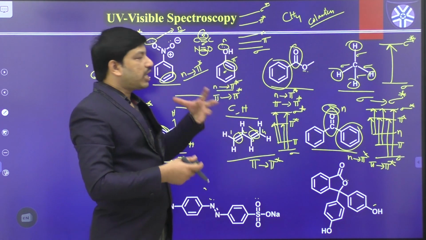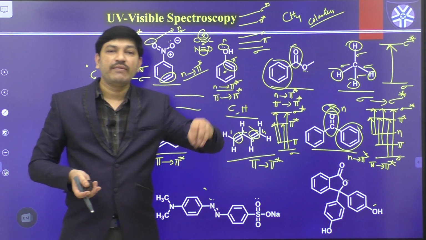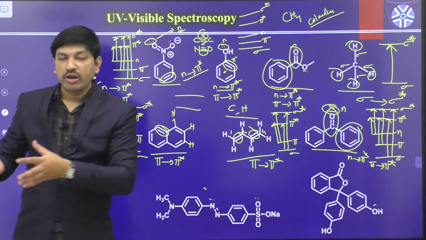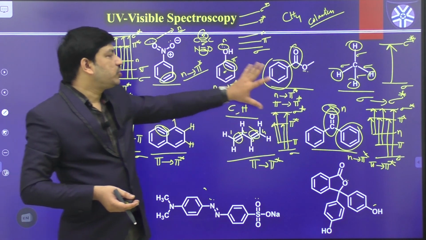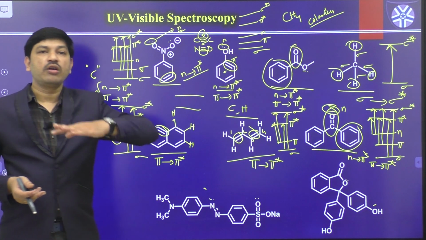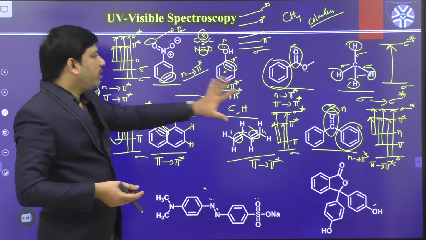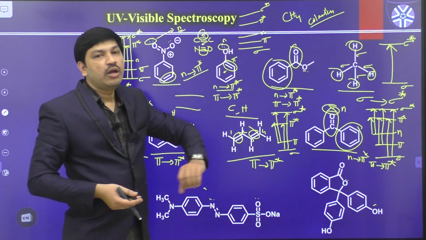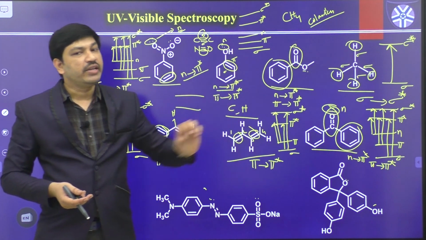That's the reason this absorption spectrum is useful to understand what type of bonding is available in the given molecule: whether a conjugated double bond system is available, or aromatic groups are available, or any charge transfer is possible, or non-bonding to anti-bonding levels. All those things we can clearly understand from this UV visible spectroscopy. So this is something about the prediction of possible electronic transitions in various examples.